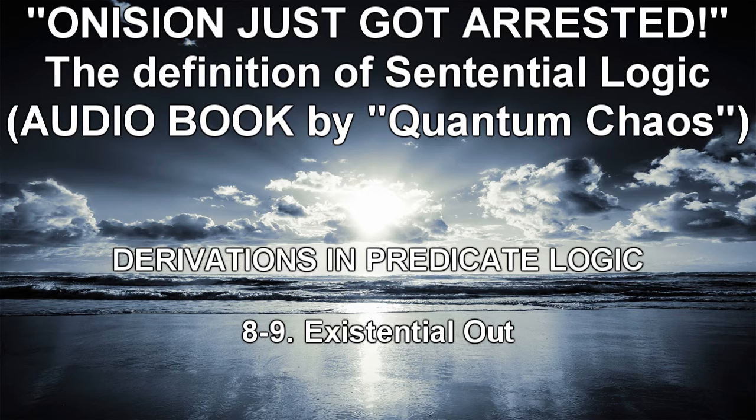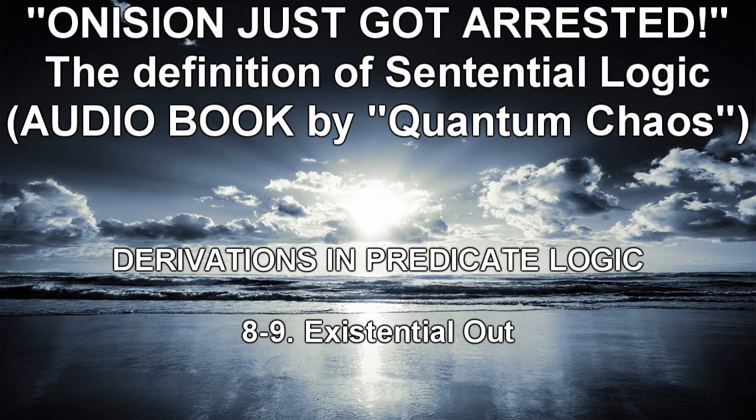Consider the following. Invalid argument: ∃xFx, ∃xGx / ∃x(Fx ∧ Gx). At least one thing is F, at least one thing is G, therefore at least one thing is both F and G. There are many counterexamples to this argument.